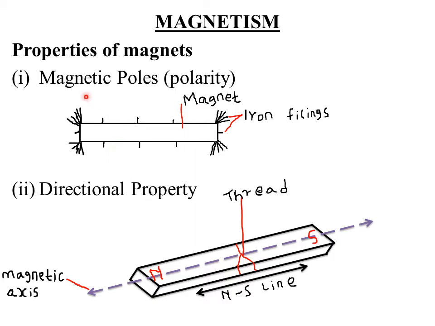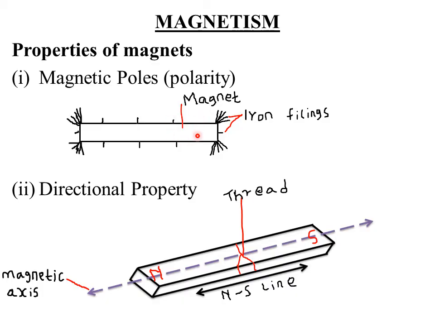Let's start by looking at the magnetic poles as a property of a magnet. When a bar magnet is dipped into iron filings, the iron filings cling mainly around the ends of the bar magnet. Here is my bar magnet, which is dipped in iron filings.